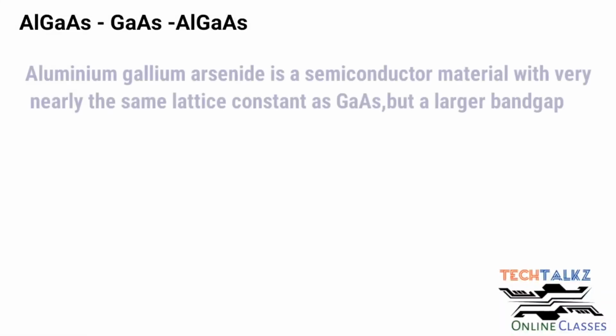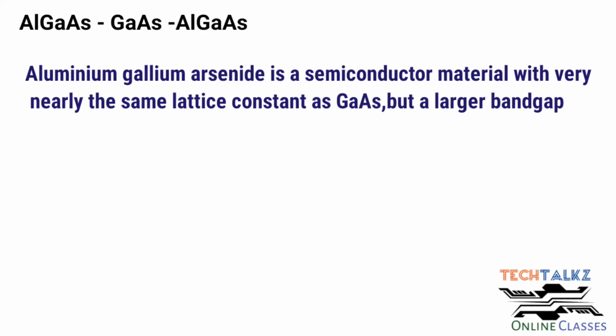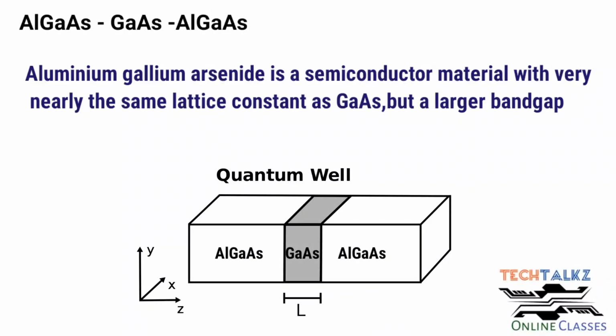Now, in our case, consider two different semiconductors. Suppose it is AlGaAs and GaAs, aluminum gallium arsenide and gallium arsenide. In short, I will say AlGaAs and GaAs. AlGaAs is a wide band gap semiconductor compared to gallium arsenide. And as the percentage of aluminum increases, AlGaAs will become wider and wider. Check the figure. Here GaAs is sandwiched between two AlGaAs layers and GaAs is nanometer size. So this is a quantum well structure.